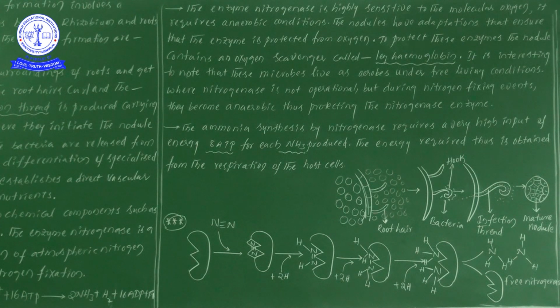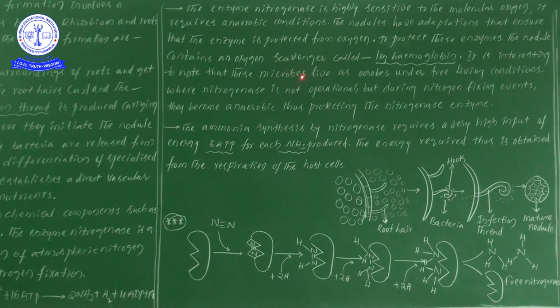Why, sir? What is the reason? When the rhizobium bacteria are free living, they are aerobic, which means they survive in the presence of oxygen. Sir, why do these kinds of modifications come in the rhizobium bacteria? The reason is that the nitrogenase enzyme is not operational.